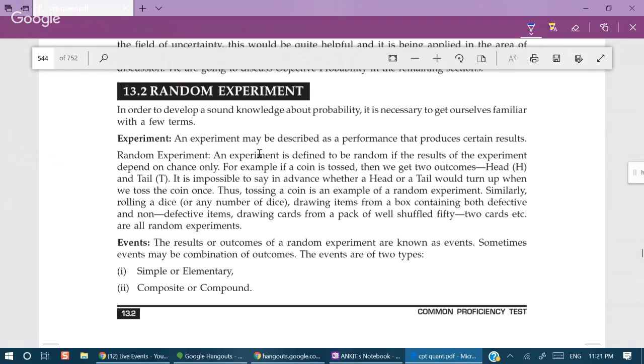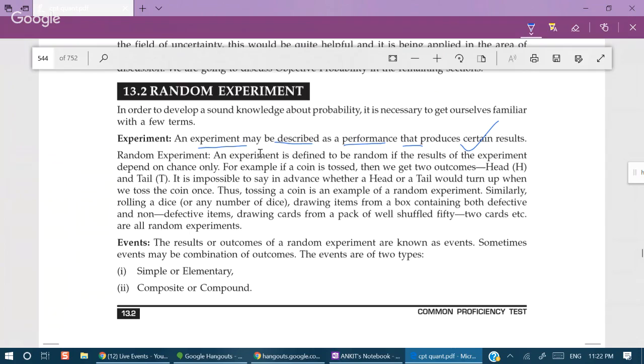Experiments can have many outcomes. Experiments can have only one outcome. Experiments can have only two outcomes. An experiment is something well defined that you did and you know that these things are possible. Now you have to learn what is the chance of a particular outcome. So an experiment may be described as a performance that produces certain results. The word certain is very important: you know already what all can happen.